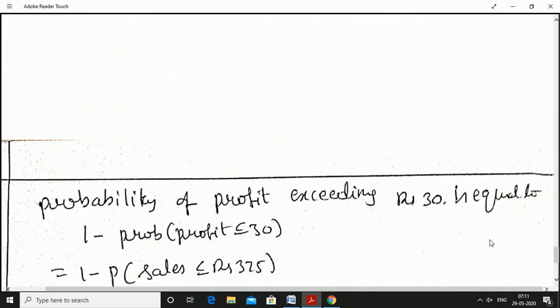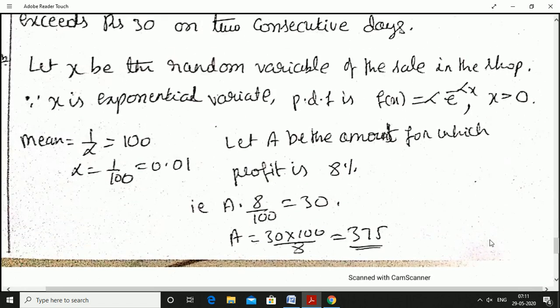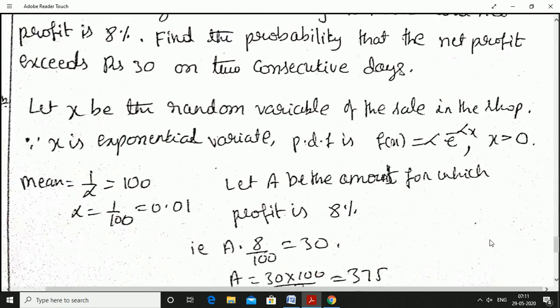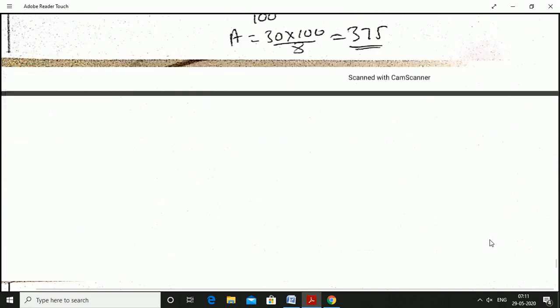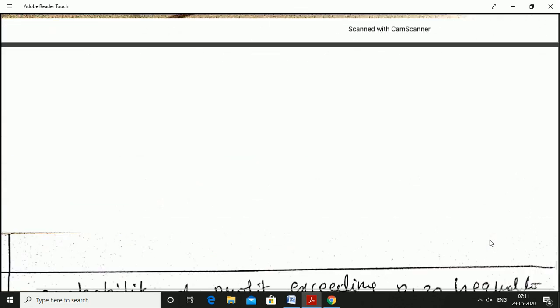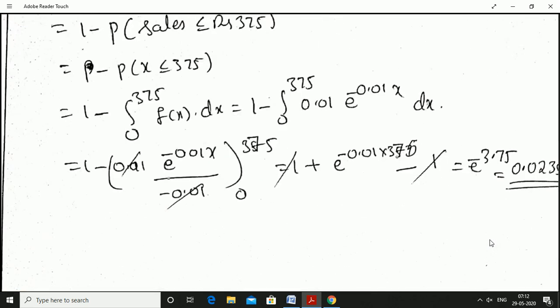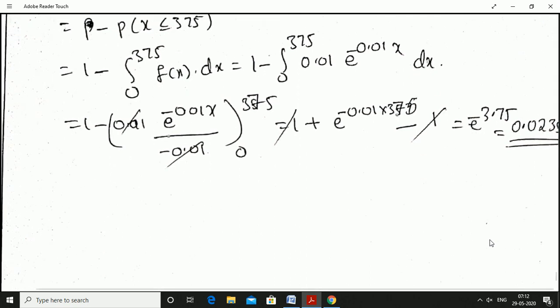And also, what is the net profit? What they asked is exceeds rupees 30 on 2 consecutive days. To find the probability that the net profit exceeds on 2 consecutive days, it is 0.0235 into 0.0235. Multiply it and write the answer.